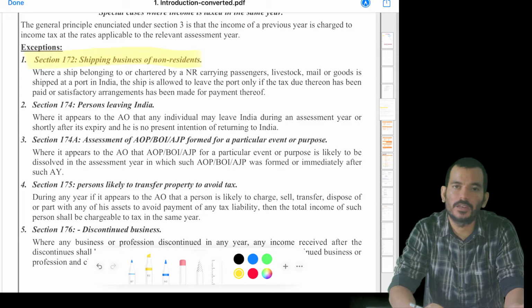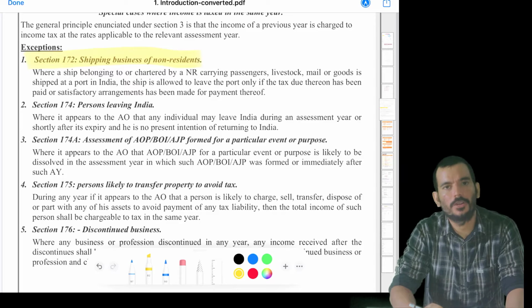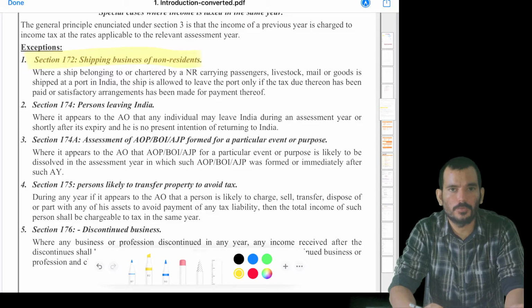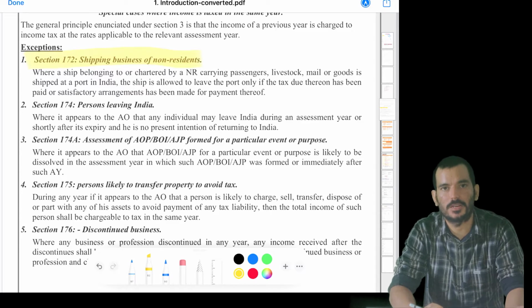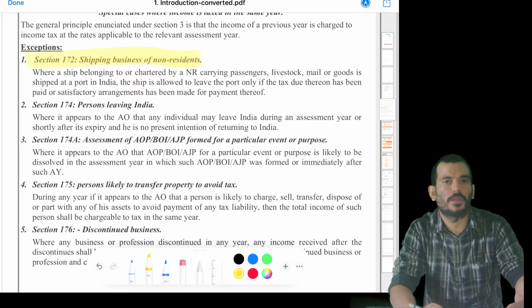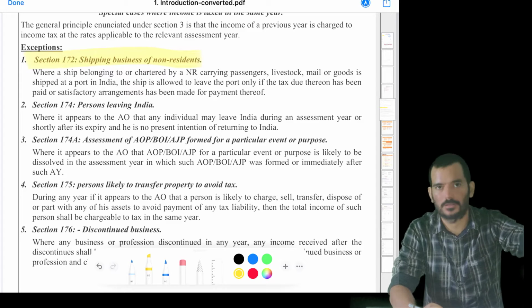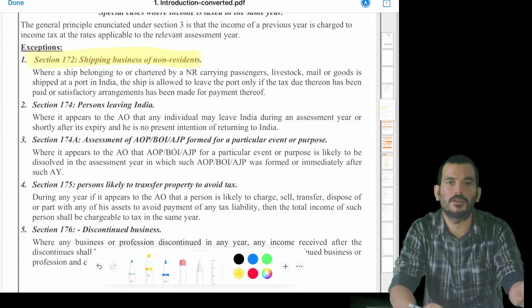So when they are earning income in Indian territorial waters, which means that it is accrued in India, we'll come to that section also. Since it is accrued in India, we need to get the tax. We need to get our own portion, right? But the thing is that the ship belongs to or is chartered by a non-resident. There is a possibility that he will come today and might not come for the next assessment year. We don't know, right? Somebody from another country is just coming here.